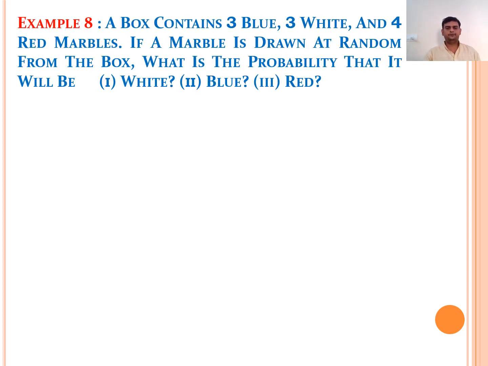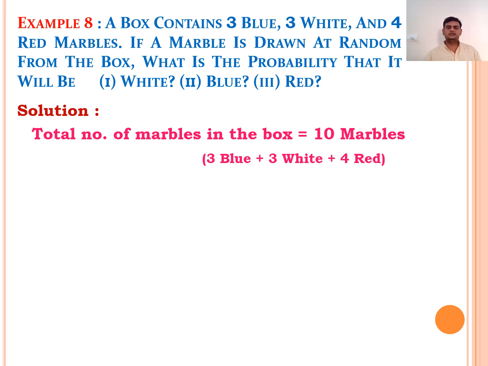We have example number 8, another different model. A box contains 3 blue, 3 white and 4 red marbles. If a marble is drawn at random from the box, what is the probability that it will be white, blue, red? It is also a direct concept. We have 3 different colors of marbles. Now we need to select a white marble, blue marble, red marble. Let us see how to solve this problem.